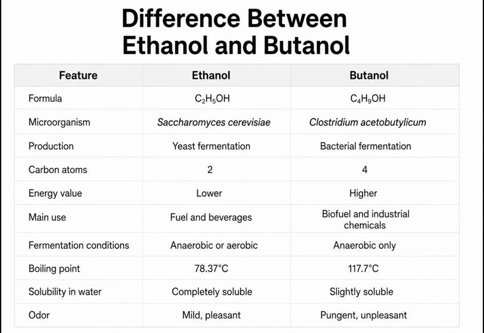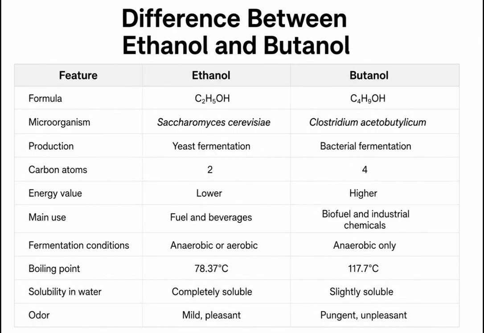Difference between ethanol and butanol. Features: ethanol, butanol. Formula: C2H5OH, C4H9OH. Microorganism: Saccharomyces cerevisiae, Clostridium acetobutylicum. Production: yeast fermentation, bacterial fermentation. Carbon atoms: 2, 4. Energy value: low, higher. Main use: fuel and beverages, biofuel and industrial chemical.